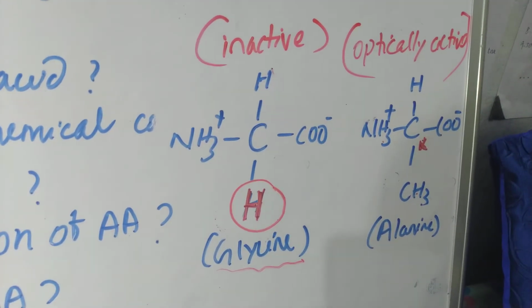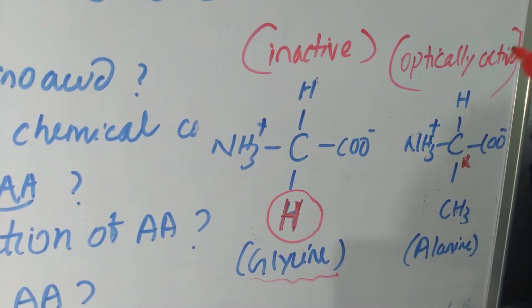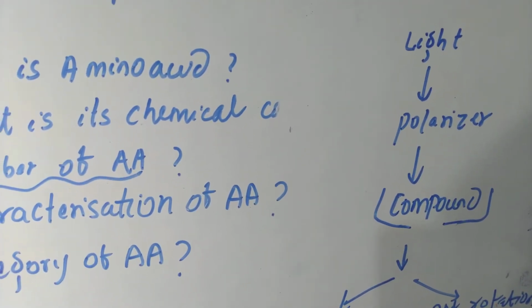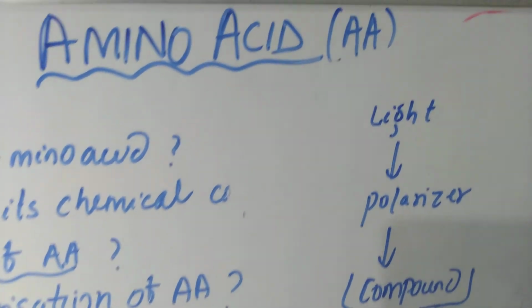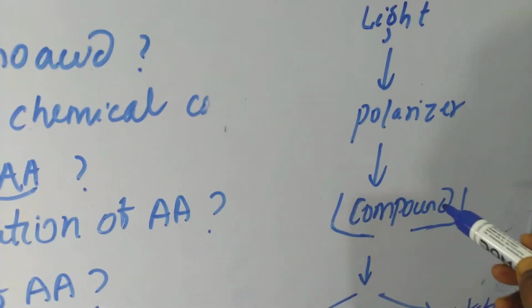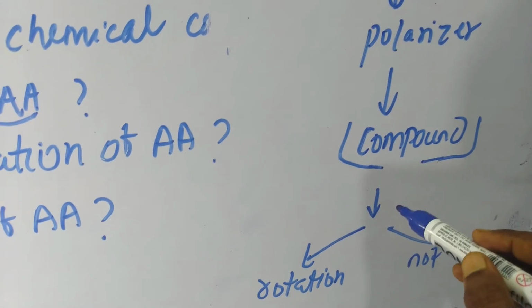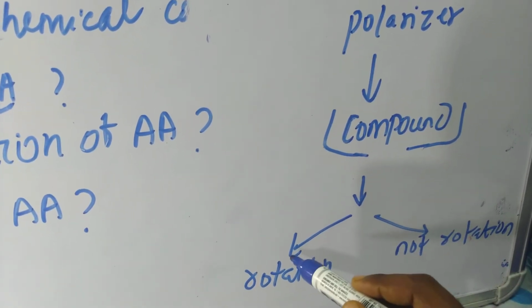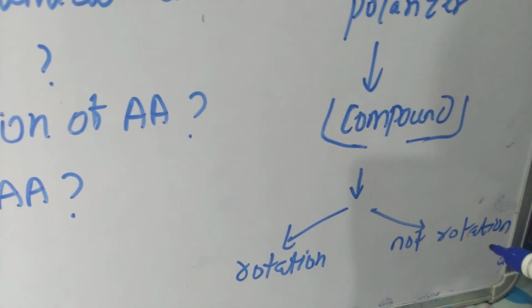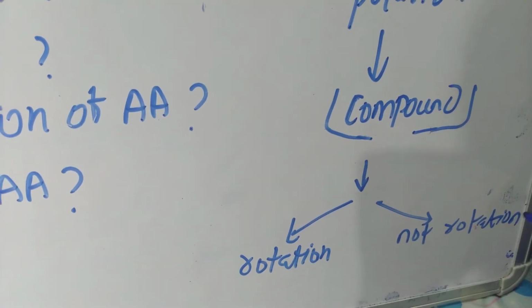So from this, glycine is optically inactive and alanine is optically active, right? If I describe clearly, when we provide light into a polarizer, in front of which there would be a compound inside a tube, if that light rotates, that would be optically active, and if it does not rotate, then it is optically inactive.